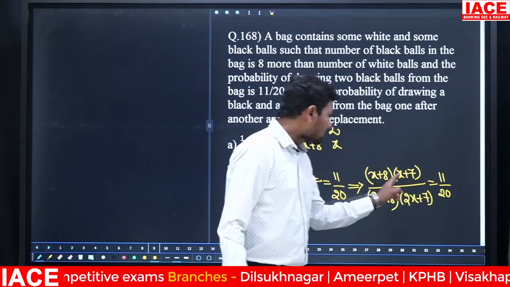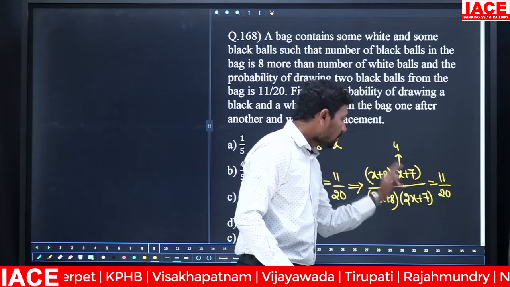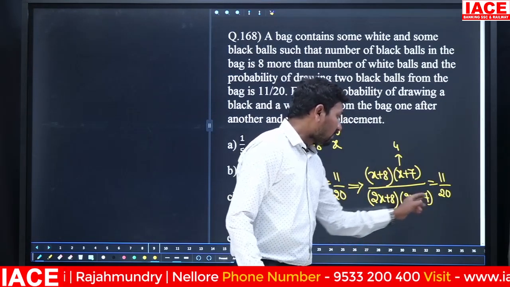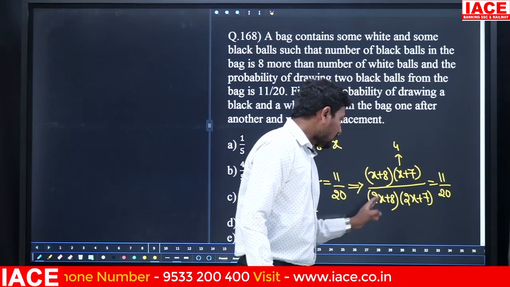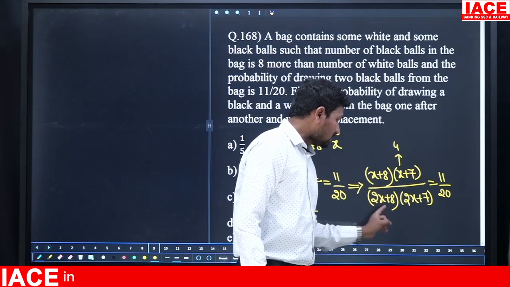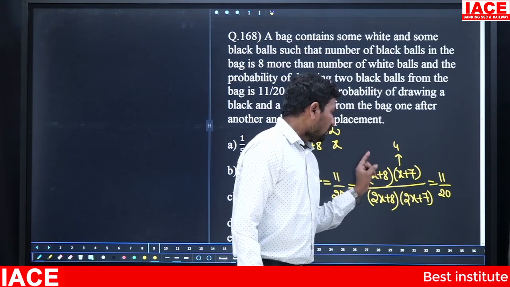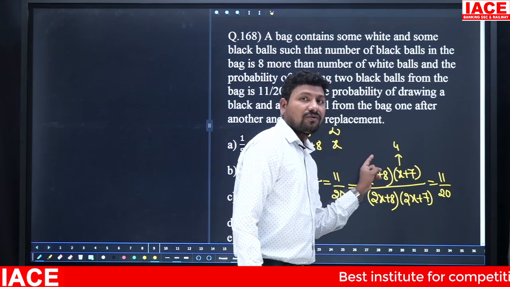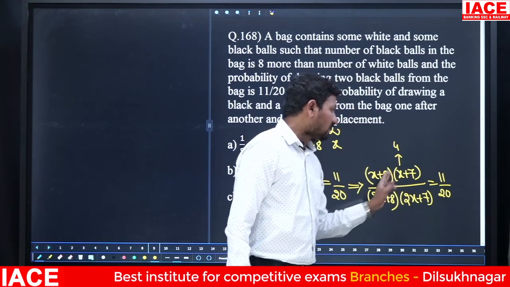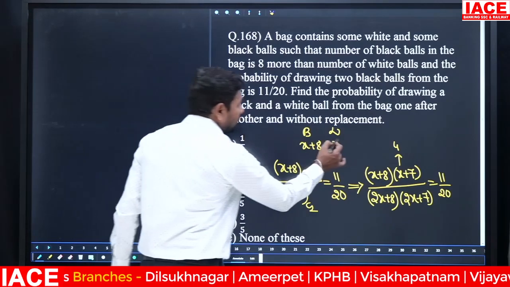Now I am substituting the X value as 4. Why am I substituting 4? I need 11 multiples. 4 plus 7 becomes 11. Then 4 plus 8 is equal to 12. 4 twos are 8, 8 plus 7 is equal to 15. Then 4 twos are 8, 8 plus 8 is equal to 16. Then 12 to 16, how many times? 16 into 15 and 12. 4 4s are 16, 4 3s are 12, and 3 5s are 15. 4 5s are 20. That means X equal to 4 is substituted. Exactly, you are getting the answer you need. That means white balls are 4.